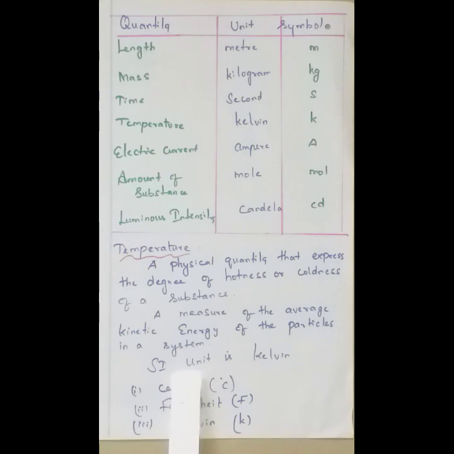And also we know the SI unit of temperature is Kelvin. And there are three scales used for measuring the temperature: Celsius scale, Fahrenheit scale and Kelvin scale. In the Celsius scale we use degree C, so degree Celsius. For Fahrenheit we express it in capital F. But for Kelvin we should not use the degree, we only use the symbol K.